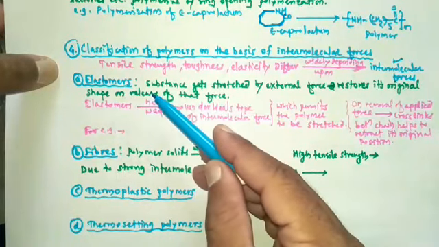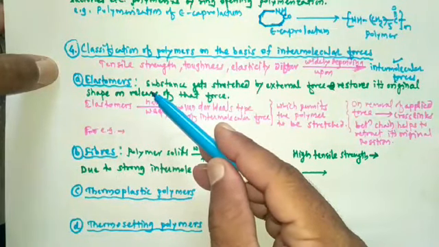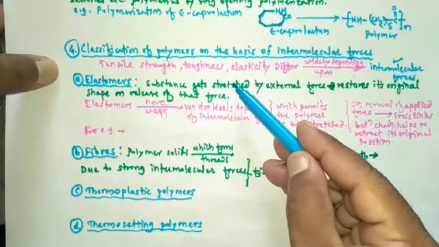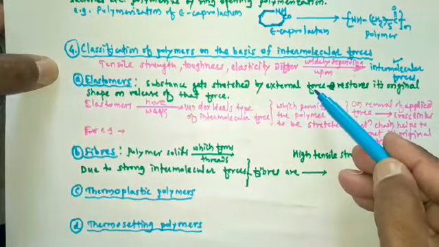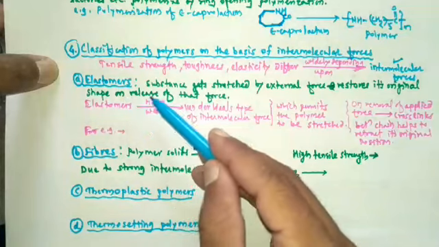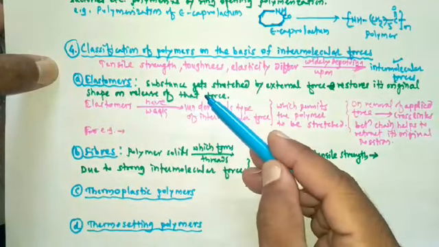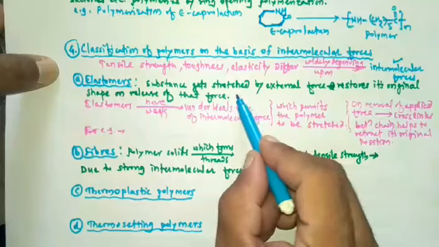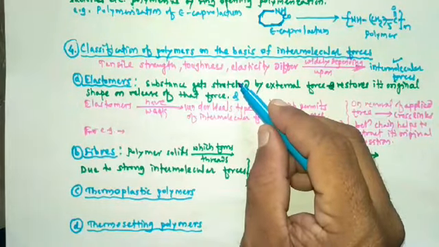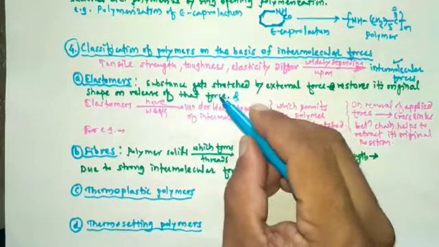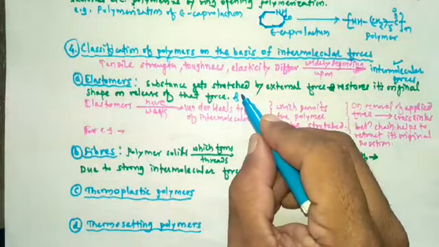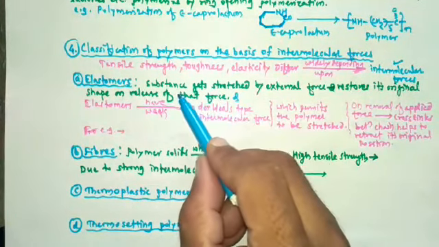So elasticity is the property by which a substance gets stretched by an external force and restores its original shape on the release of that force. Listen once again.